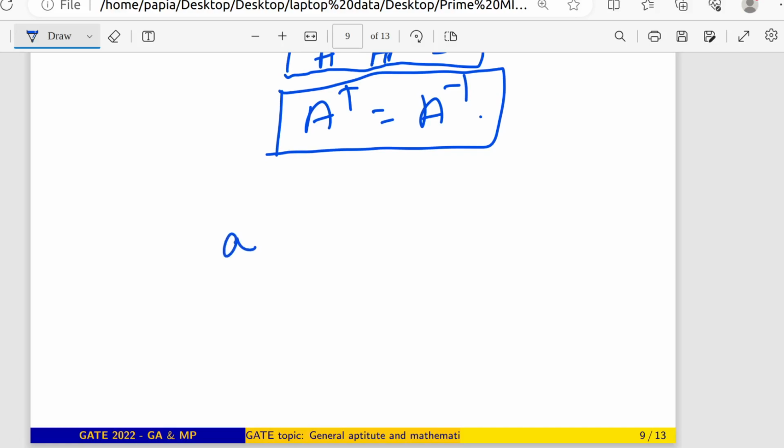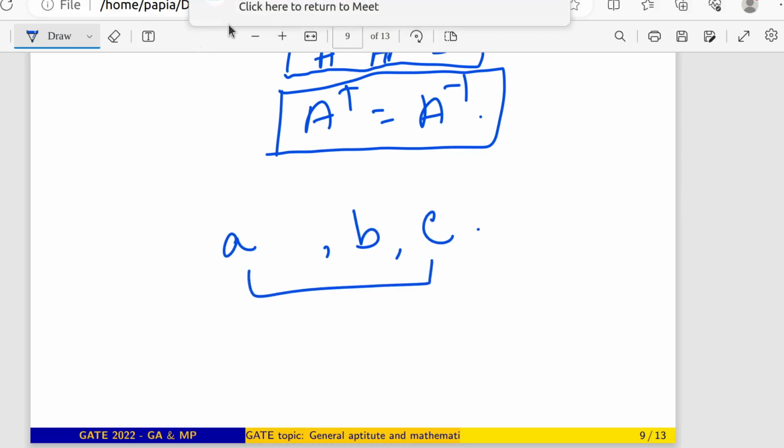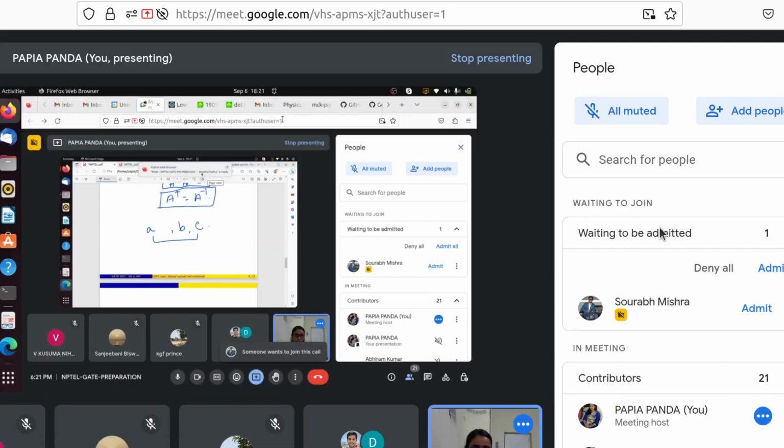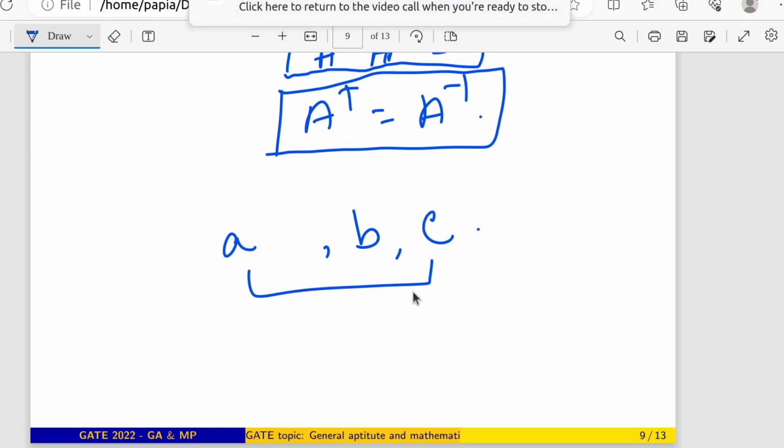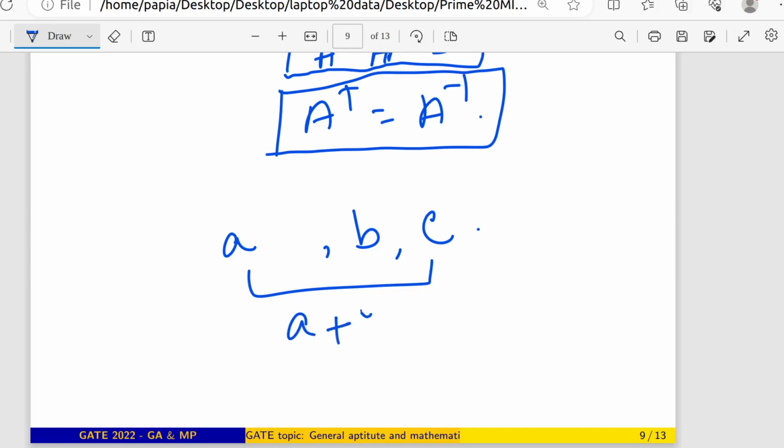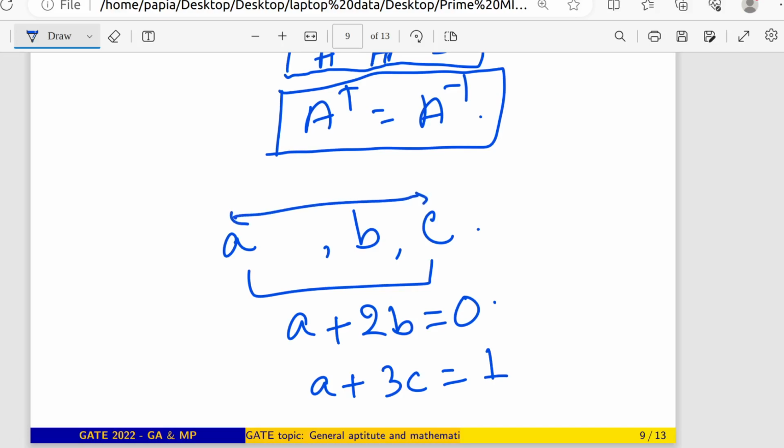Let's say I am having three variables A, B, and C. Now I have two conditions: A plus 2B equals 0 and A plus 3C equals 1. So I have three parameters here, three variables A, B, and C, and I have two conditions here.